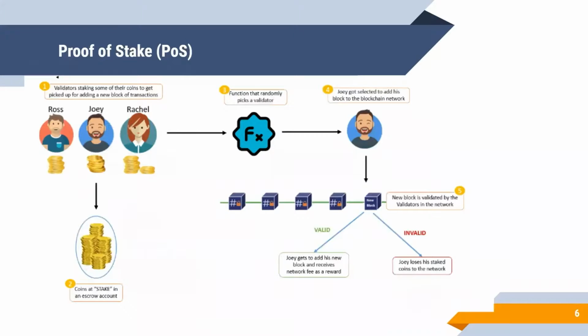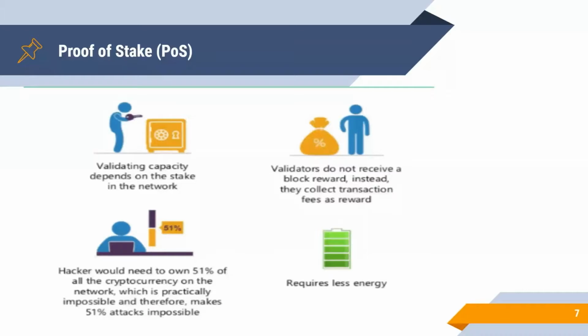The second most common consensus algorithm is proof of stake. Unlike proof of work, proof of stake has nodes put up stakes for the qualification to create a new block. If the node fails to create a valid block, it will lose its stakes. If the node creates a valid block successfully, it takes rewards from the network. In proof of stake, the validating capacity depends on the stake in the network. Thus, it takes less time and electricity than proof of work, and thus it can defend against 51% attack.